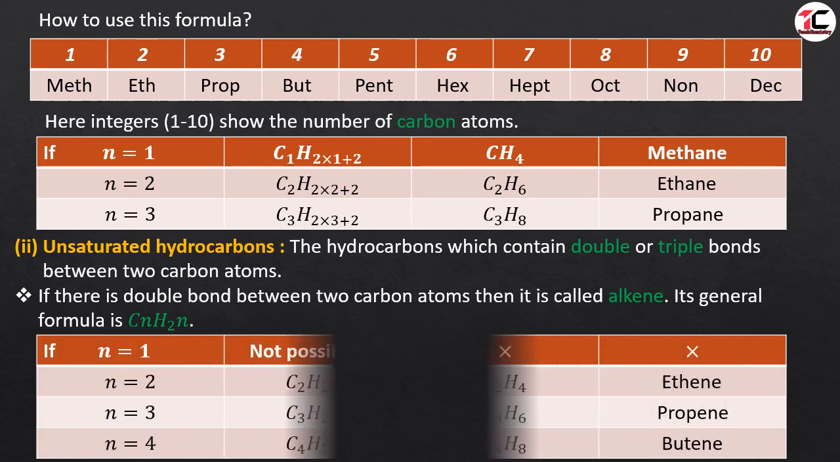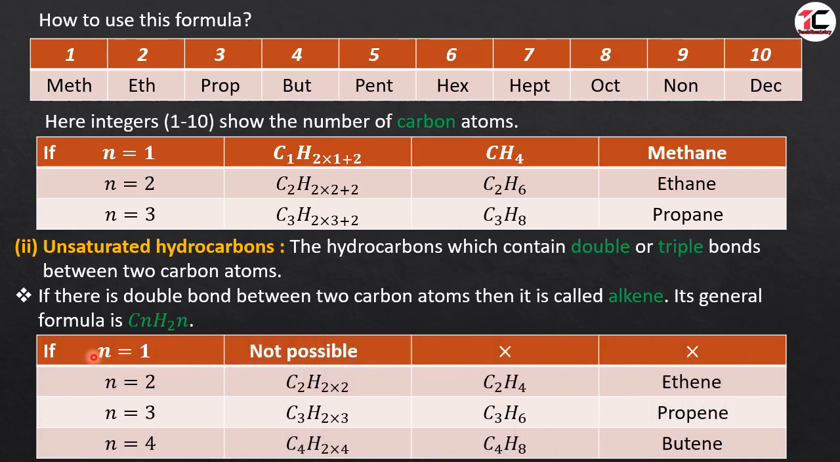Let us see in the diagram. If there is one carbon atom, then the compound is not possible because carbon and hydrogen will not form the double bond. For this we will take two carbon atoms. There will be a double bond between two carbon atoms. Now the formula becomes C2H2×2, that is C2H4. Here there are two carbon atoms, so we will take eth, and as it is a double bond, we will take ene, so ethene. For three carbon atoms, it will be propene. For four carbon atoms, it will be butene, and so on.